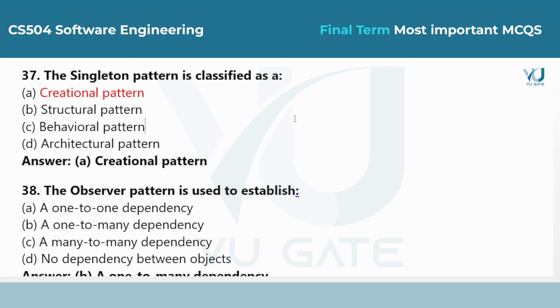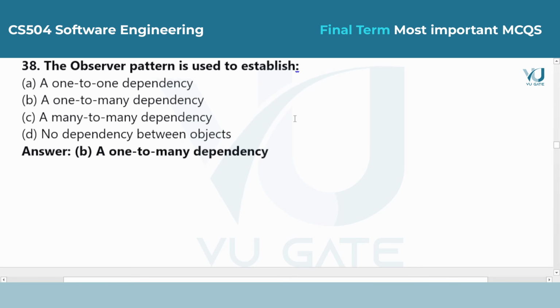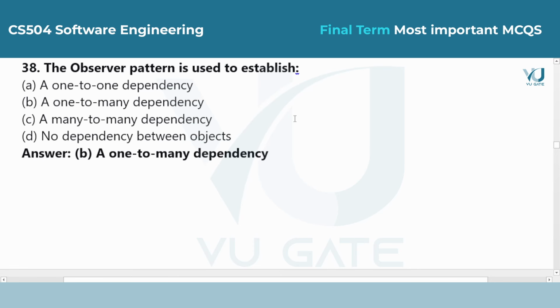Question 38. The observer pattern is used to establish. Answer is option A, a one-to-many dependency. The observer pattern is like a notification system. One object changes its state and automatically informs many other objects that are watching it.